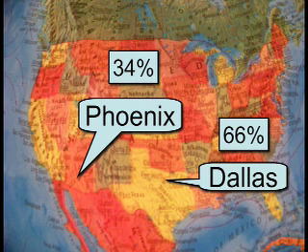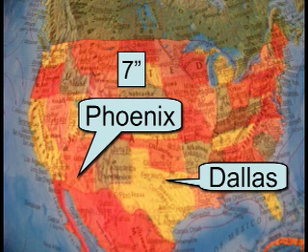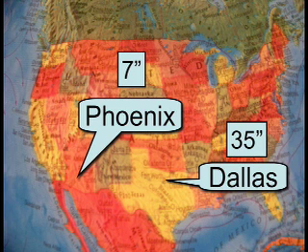They're both about the same distance north of the equator and therefore receive about the same amount of sunlight every day throughout the year. They're also both inland far enough not to be affected by sea breezes. Since Phoenix only receives about 7 inches of precipitation annually and Dallas receives about 35 inches, the air in Dallas is much more humid than the air in Phoenix. If the greenhouse effect hypothesis is true and the amount of heat that the atmosphere traps increases as the humidity increases, then the mean annual temperature in humid Dallas should be much higher than the mean annual temperature in arid Phoenix. So let's take a look.